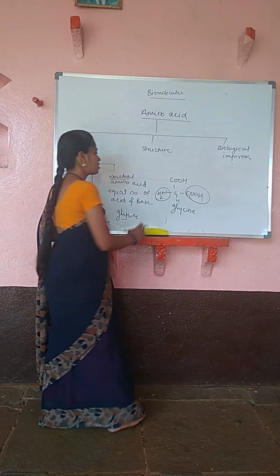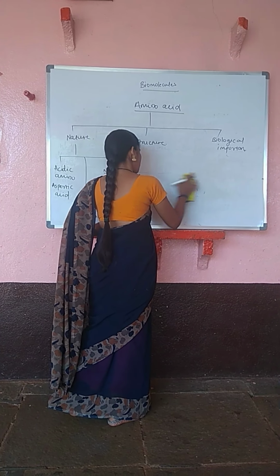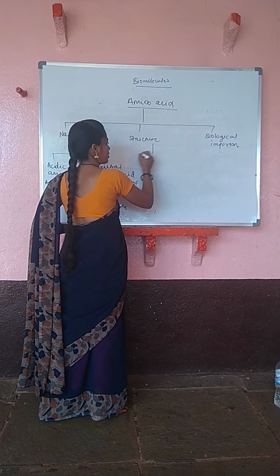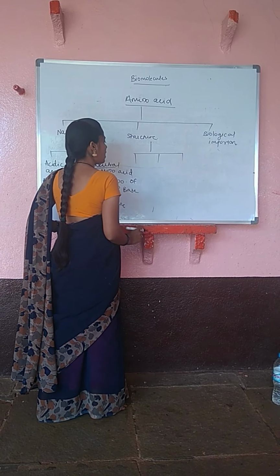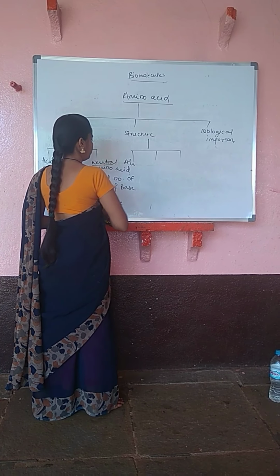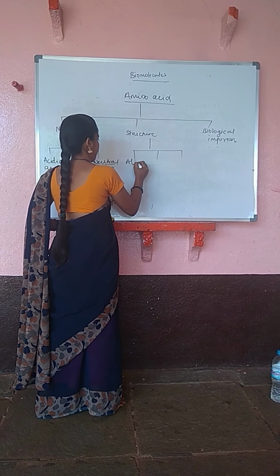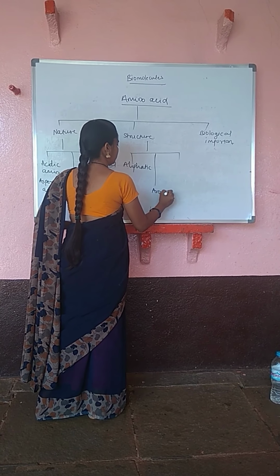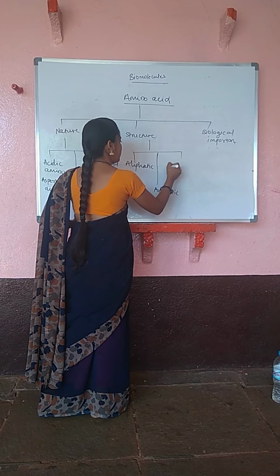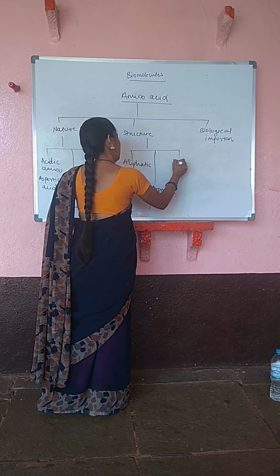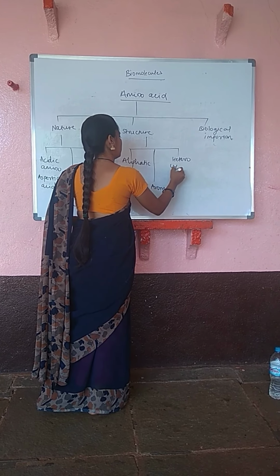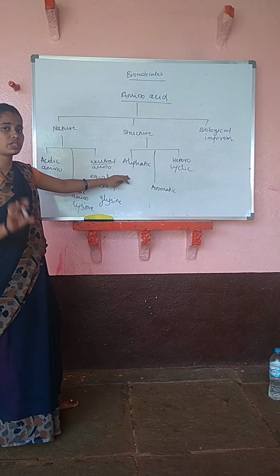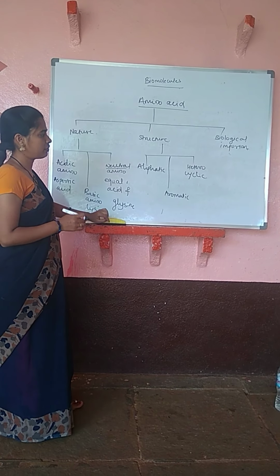Come to the next one, that is the structure of amino acids, or how they get classified on the basis of structure. On the basis of structure, again they are classified into three parts. One is aliphatic, another one is aromatic, and the third one is heterocyclic. On the basis of the structure of the compound, they are classified like this.